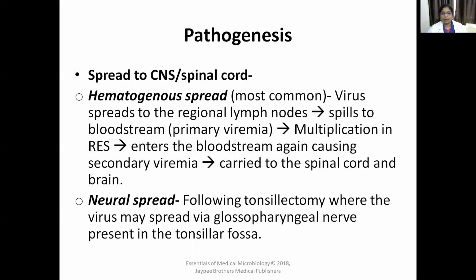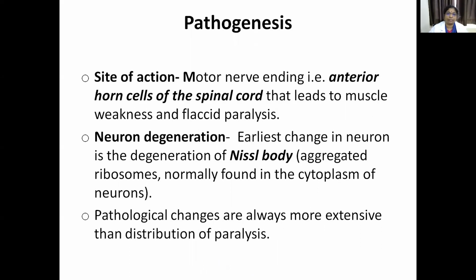The other spread is the neural spread, which occurs after tonsillectomy. After tonsillectomy, the virus may spread via the glossopharyngeal nerve present in the tonsillar fossa and reach the spinal cord and brain. This is the mode of spread of the virus to the target organ.